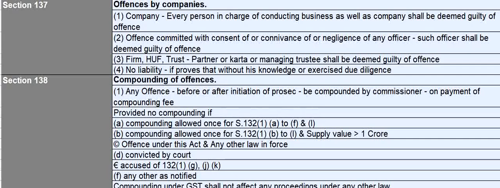And in case of firm, HUF, trust, the partner or karta or managing trustee will be deemed to be guilty of offence. No liability if they prove that the offence has been committed without their knowledge or they have exercised due diligence for avoiding such offences, then in that case they will not be liable. In all other scenarios they will be liable.